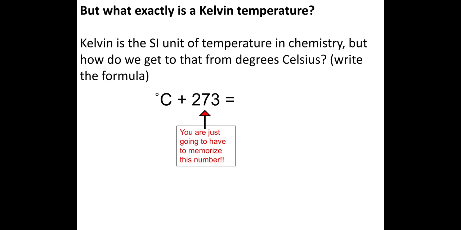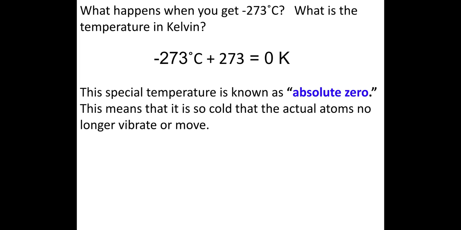Now, if you want to convert from Kelvin to Celsius or from Celsius to Kelvin, that is the formula you're going to use. If I want to take a temperature in Celsius and convert it to Kelvin, I just need to add 273 to my Celsius temperature to get my Kelvin temperature.